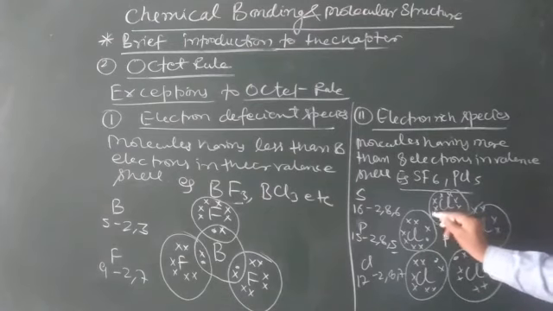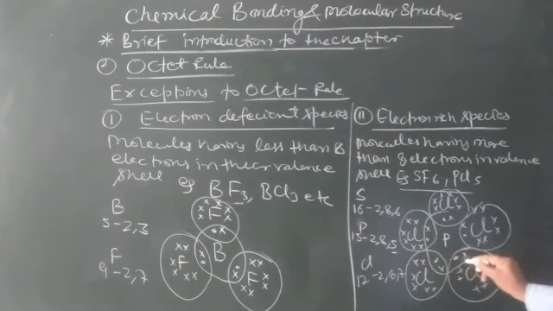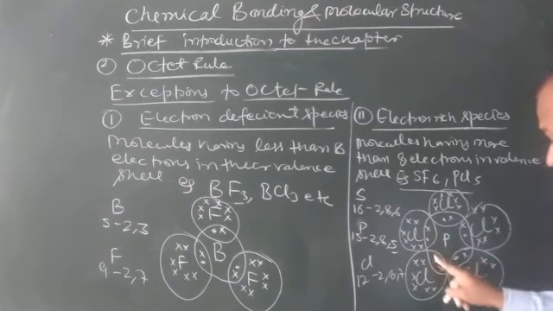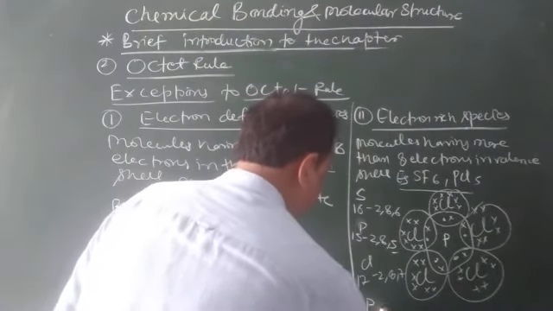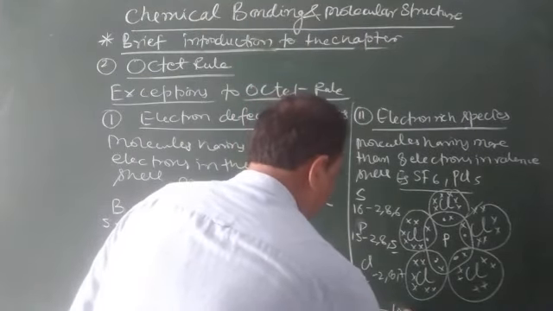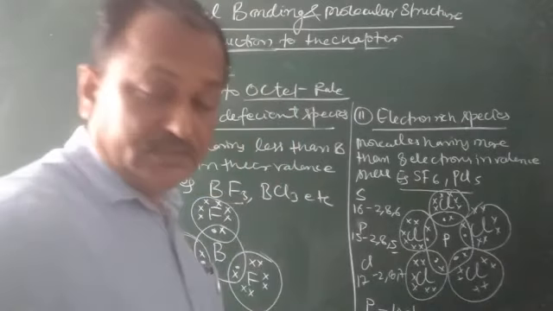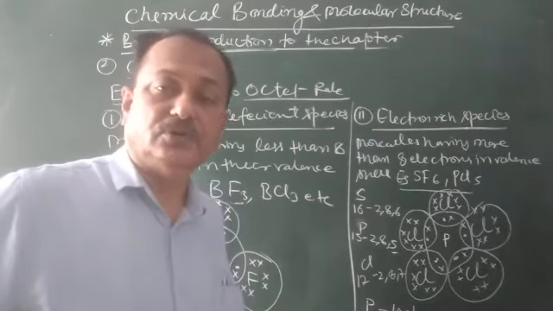But see here, the electrons 2, 4, 6, 8 and 10: phosphorus has 10 electrons. So this is an exception to the octet rule.